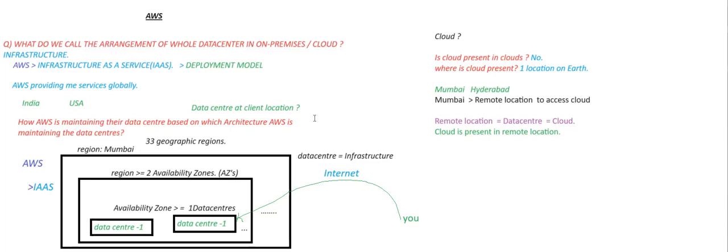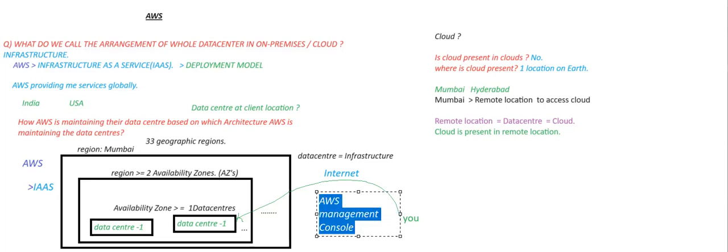Now, who is managing the servers? AWS. I want to connect to servers, so how do I create servers there? Do I need to go to their place for creating servers? No need. Then from where can I create servers? By using the internet, by using the AWS management console.